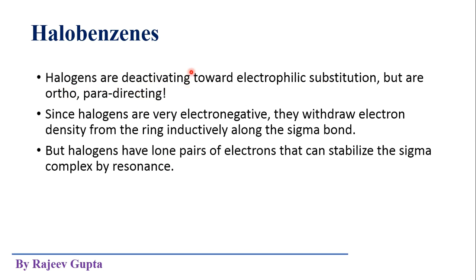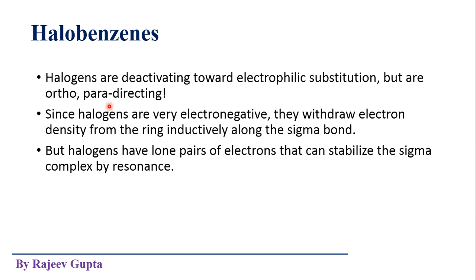This is a very odd, very different property of halobenzenes, where they are deactivators but ortho and para directing. As we know, generally deactivators are meta directing only, but these are ortho para directing. How this is possible, we will see in the next slides.